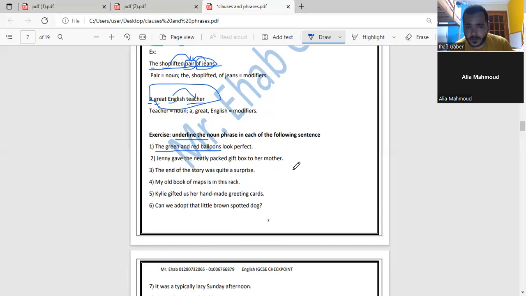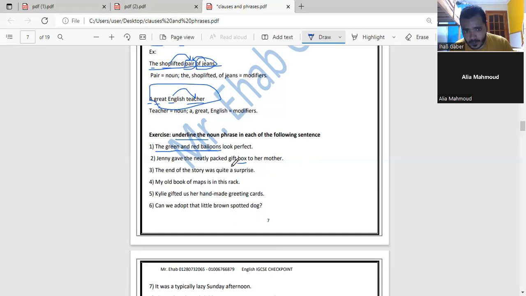What is the noun here? It could be... of course, I have the nouns gift, Jenna, and box, mother, but I'm talking about the noun which is described. I think that the noun is box. How about which words are modifying the word box? Is it Jenny, or gave, or the neatly packed gift, or to her mother? Which words are describing the underlying noun?